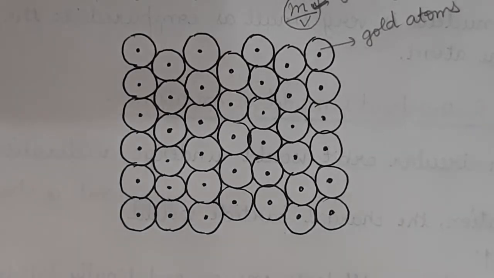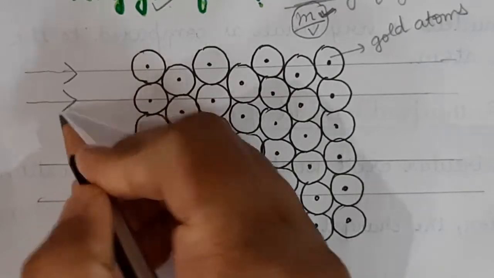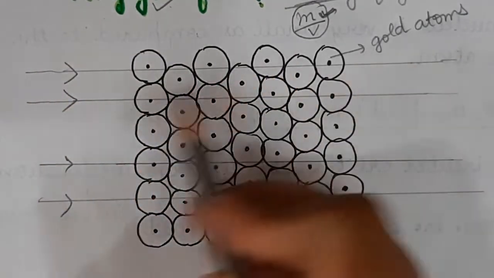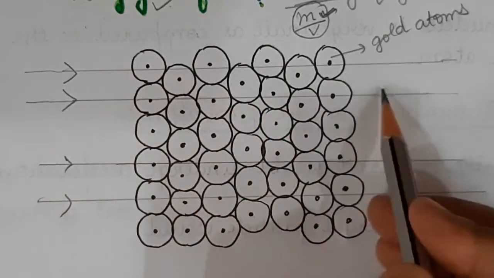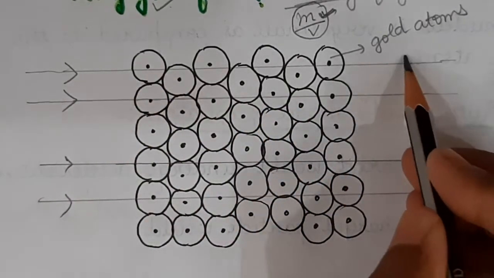So what happened when the alpha particles were passed? He observed that most of the alpha particles passed straight through the gold foil. These are the alpha particles.